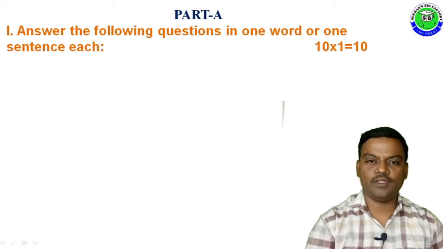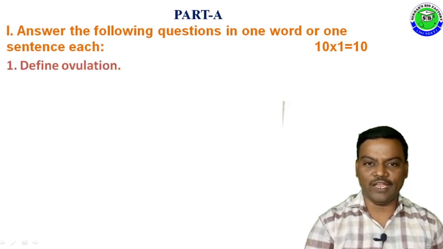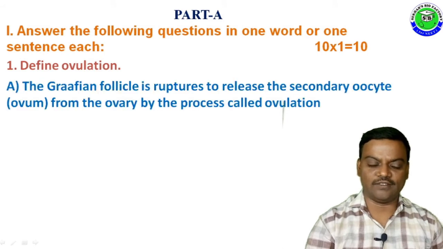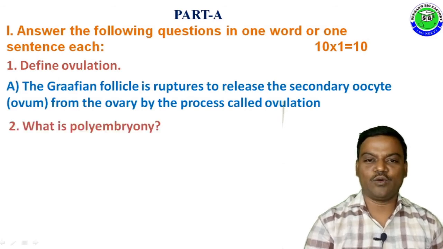Part A, Roman number 1. Answer the following questions in one word or one sentence each. 10 into 1, 10 marks. Each question carries 1 mark. Question number 1. Define ovulation. The answer is, the Graafian follicle is ruptured to release the secondary oocyte or ovum from the ovary by a process called ovulation.